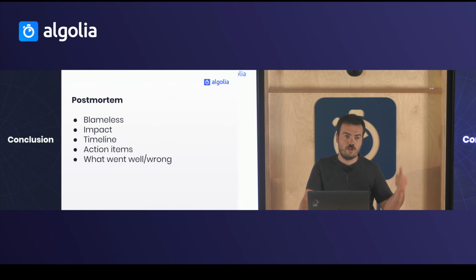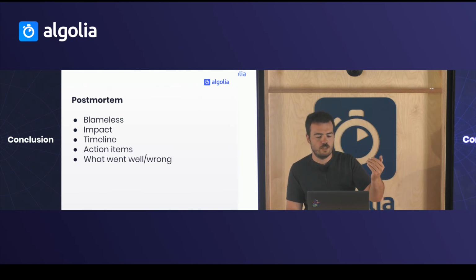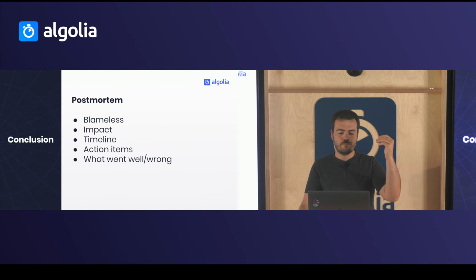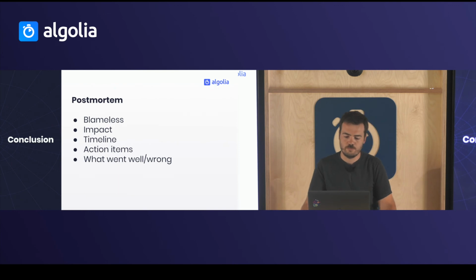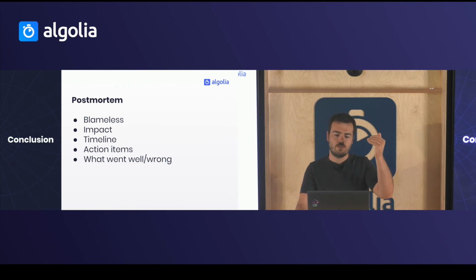Then the second thing, the timeline. It helps to write slides after. That's where I have all the time. And it also helps if you have a consequence of multiple actions, because here it was a simple case: I deployed, it breaks. But it can be three or more actions resulting in the bug. So it helps to understand the bug. And once you know every step, what you can do is take actions on that.